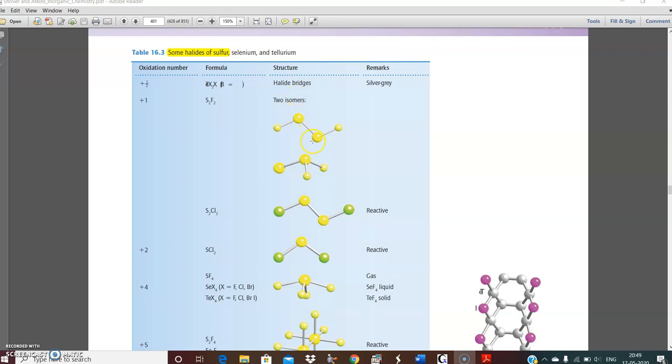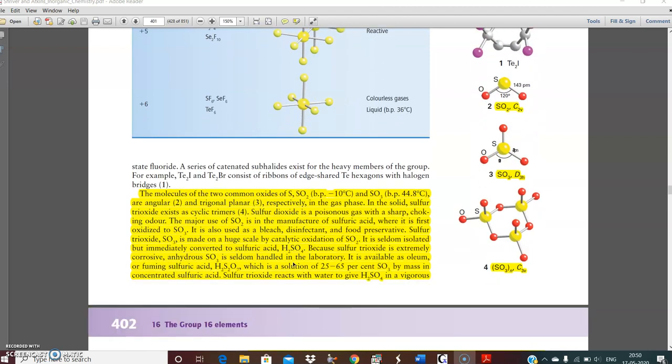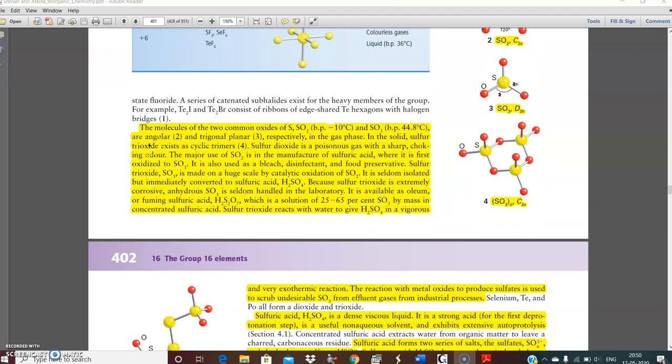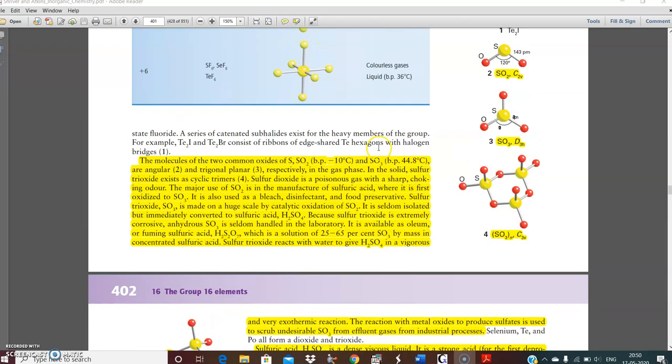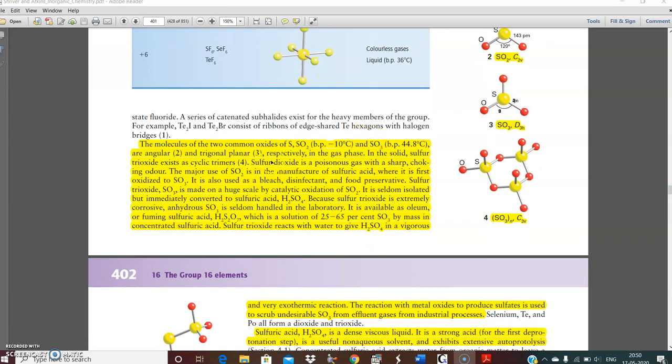All structures can be explained in terms of VSEPR theory that you have discussed in the first semester. Sulfur can exist in two common oxide forms, sulfur dioxide and sulfur trioxide. Preparation, structure and properties for each of them are required. Sulfur dioxide is V-shaped, angular, and sulfur trioxide is triangular planar.